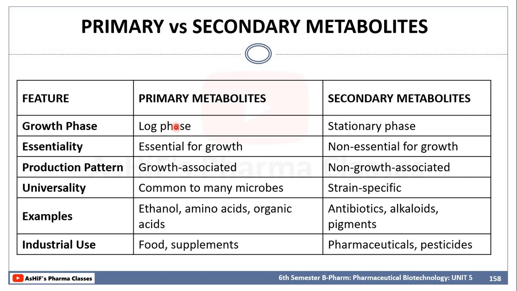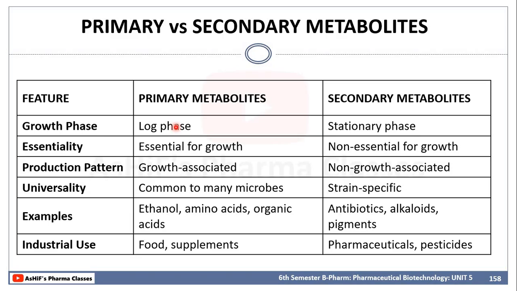Usually the primary metabolites are produced during the log phase and secondary metabolites are produced during the stationary phase. So in order to increase the primary and secondary metabolites, we have to prolong those phases. For increasing the primary metabolites, we have to prolong the log phase. To increase the production of the secondary metabolites, we have to prolong the stationary phase. And primary metabolites are essential for growth, and secondary metabolites are not essential for growth. And the production pattern is usually associated with the growth of the microorganism in the case of primary metabolites, which is not growth associated in the case of secondary metabolites.